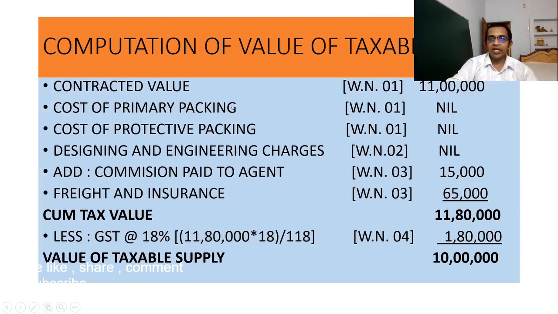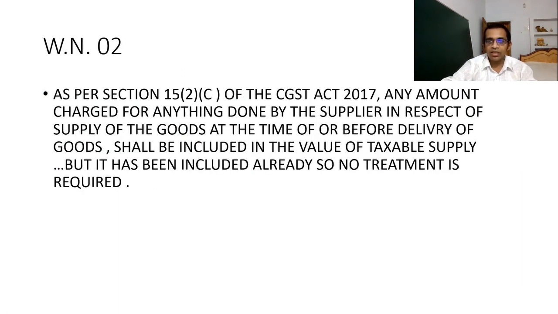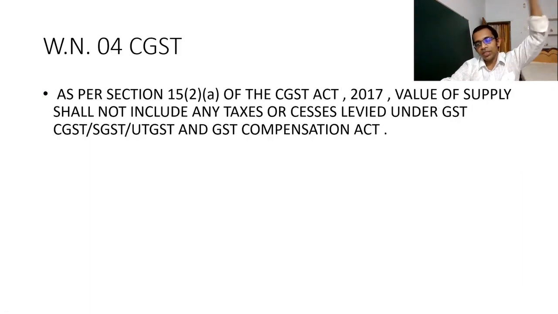Computation of value: contracted value 11 lakh, cost of primary packing nil, cost of protective packing nil, design and engineering charges nil, commission paid to agent 15,000 and freight and insurance 65,000. Taxable value comes to 11 lakh 80,000, and value of taxable supply, taxable value less GST, comes to 10 lakh. Okay, so you have to give proper explanation for your working notes too. You can take a screenshot of these things, as I have already explained these provisions in detail, so you can give such type of explanation.